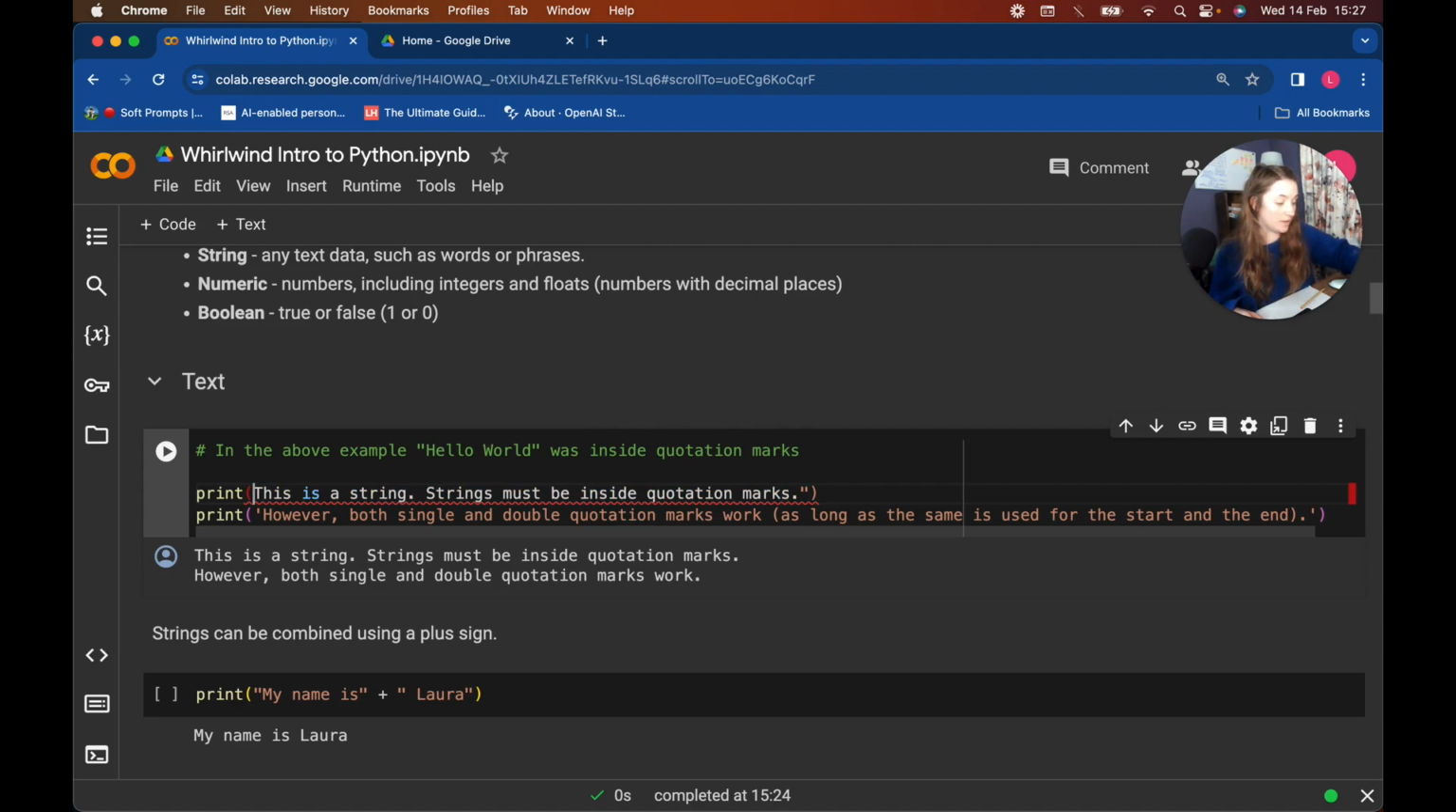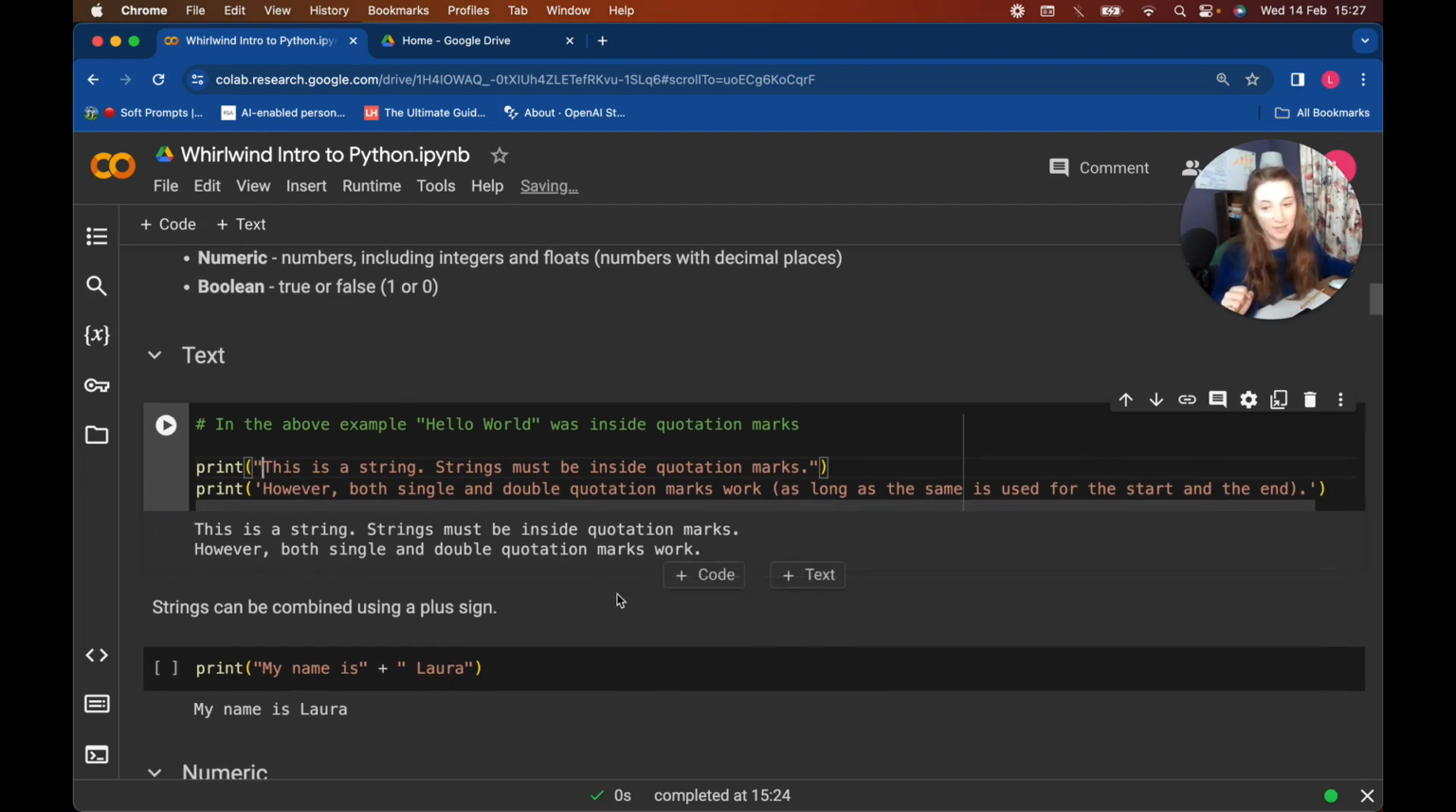So I can go back and do this. And when we print out, the quotation marks don't get printed. They're just there to indicate that this is a string. And yep, they can be quite long. You can take new lines, things like that.